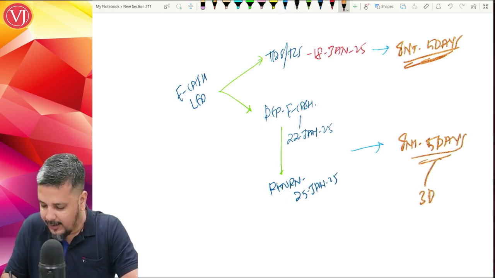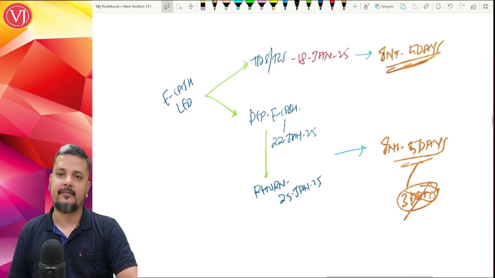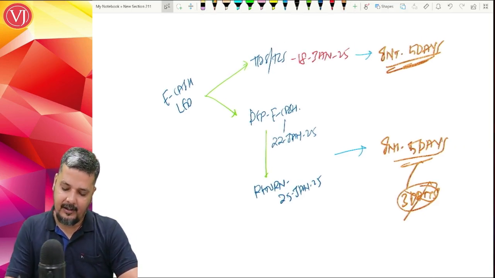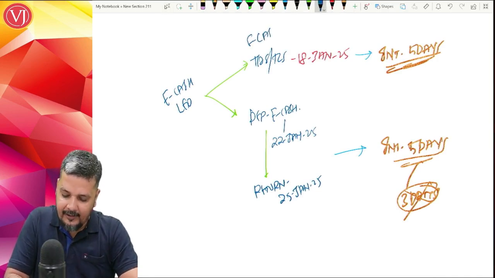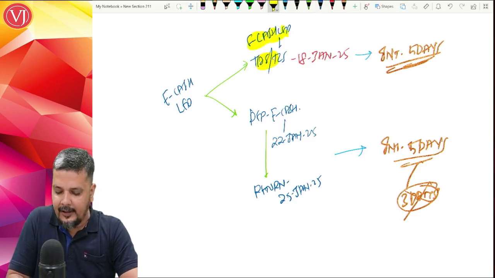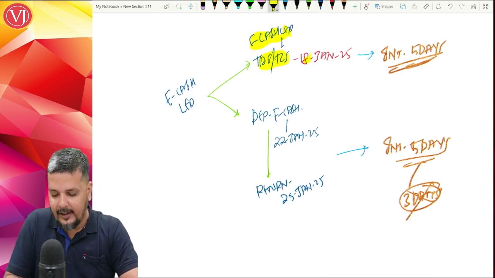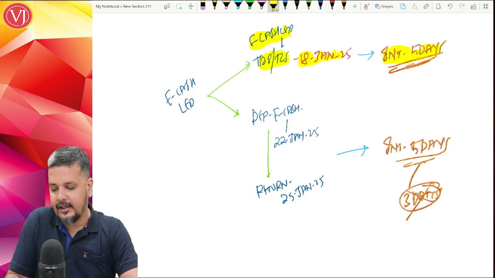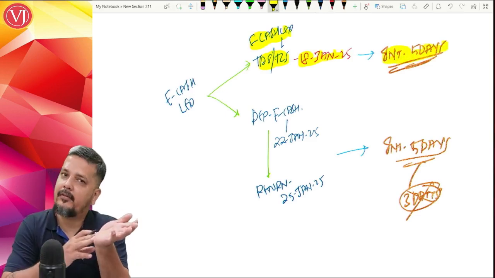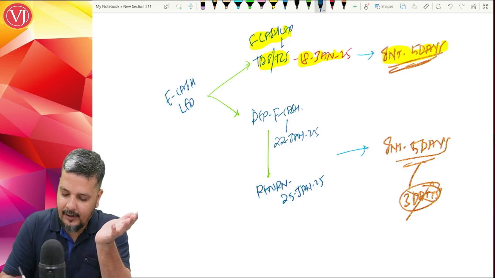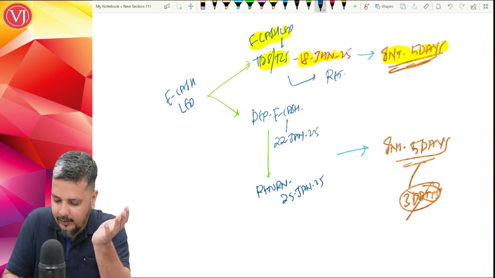It won't be there for only 3 days. The same logic will not hold good. So if the amount has come in your electronic cash ledger by way of TDS TCS, though it has come on 18 Jan, nothing will change. The due date was 20th, and you filed your return when? You filed your return on 25th of Jan.